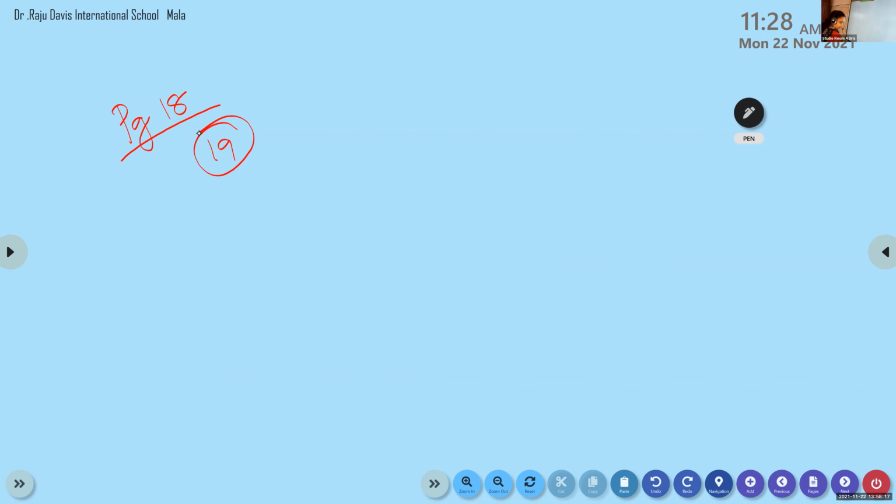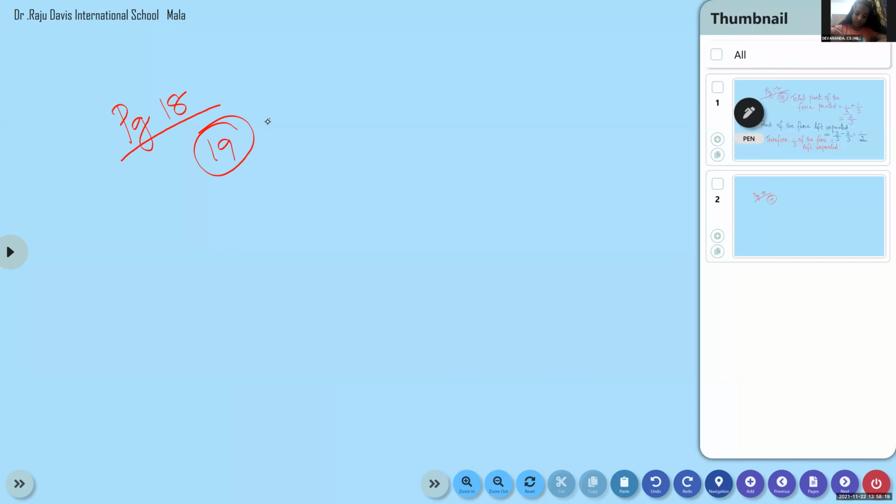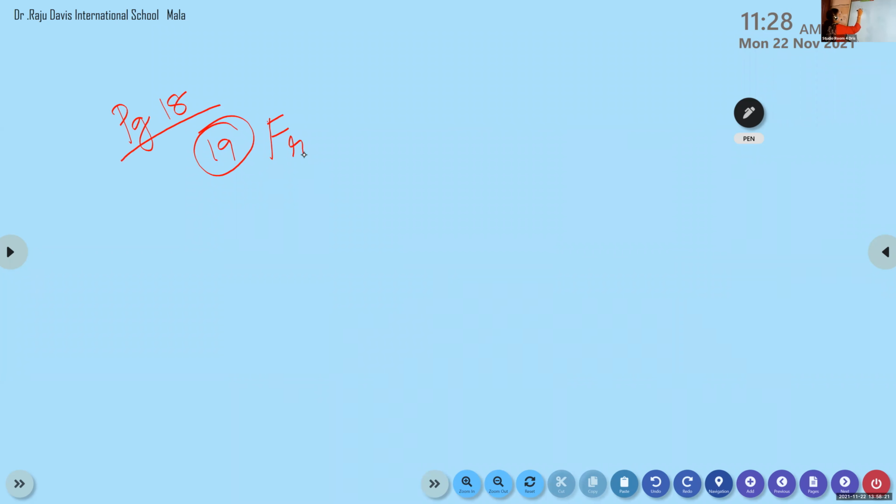Fraction of milk that Arun drank. The same step we do for all these, Sunil and Ravi. So listen and write. Fraction of milk that Arun drank.